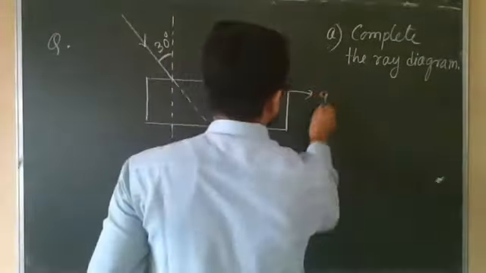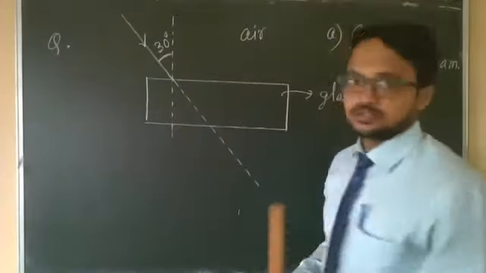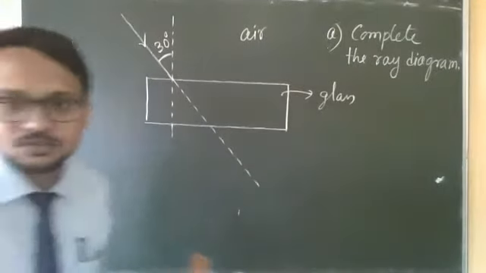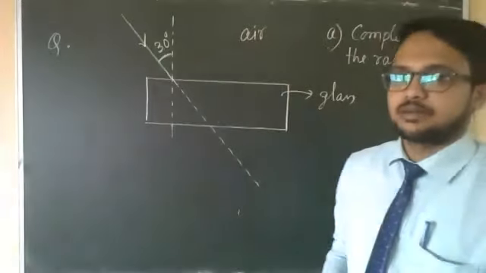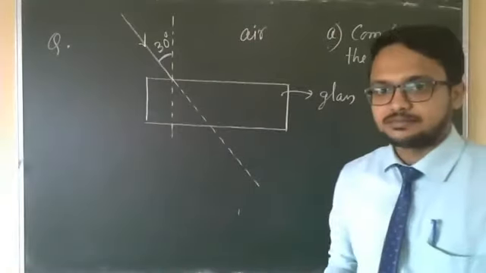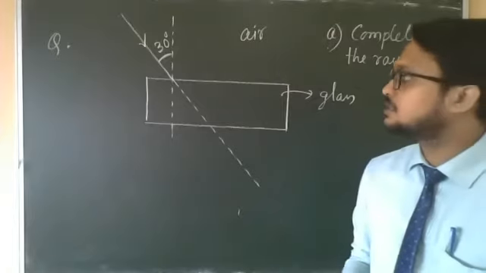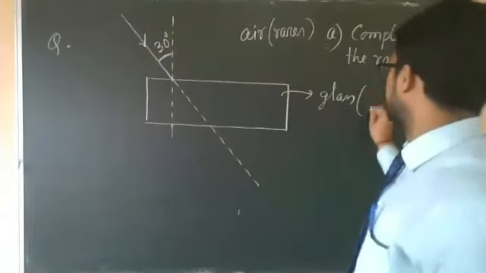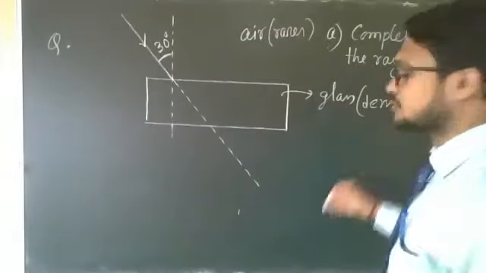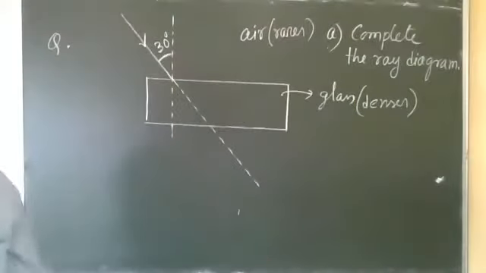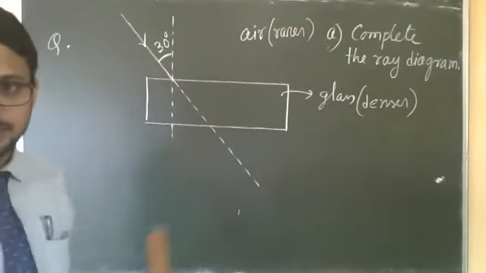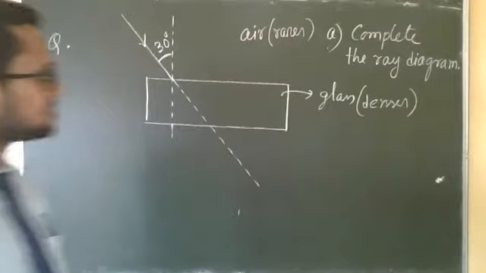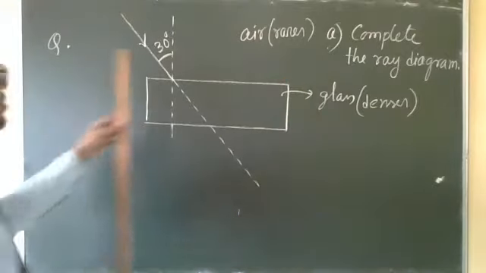I'll understand. This is glass. So rarer to denser: towards or away? Yes, towards. Vinay is telling towards. Everyone reply. We had discussed this in the last class also. This is rarer, and this is denser. Yes Ritik, towards. Priyans, towards. Aman Raj, towards. Abhishek Ranjan, towards. So rarer to denser means it will bend towards the normal.